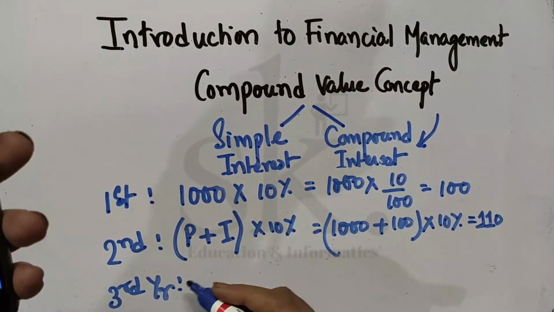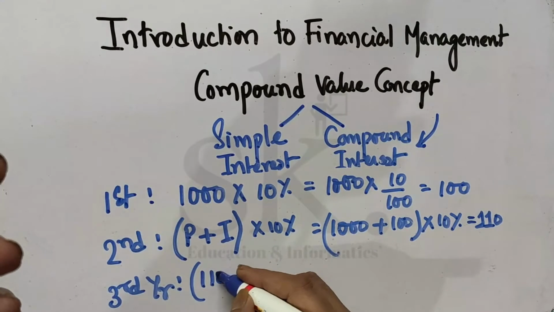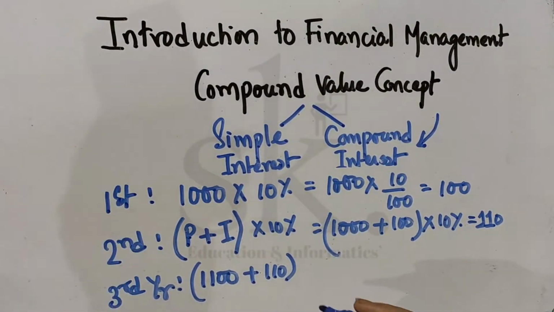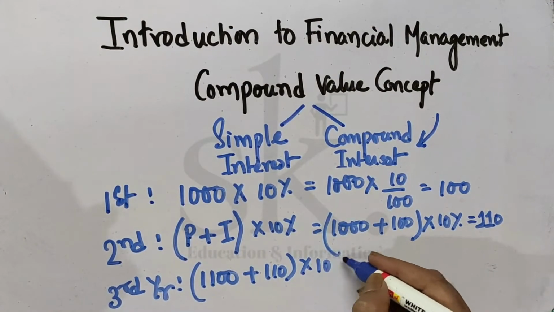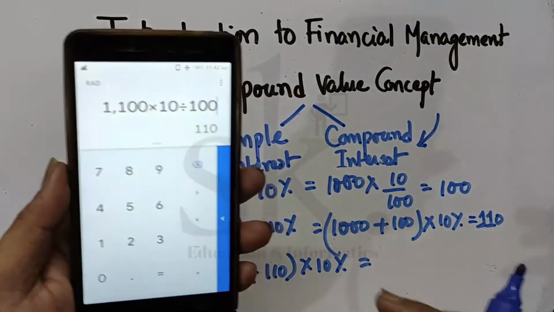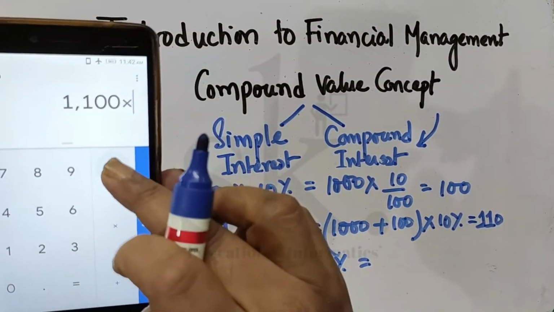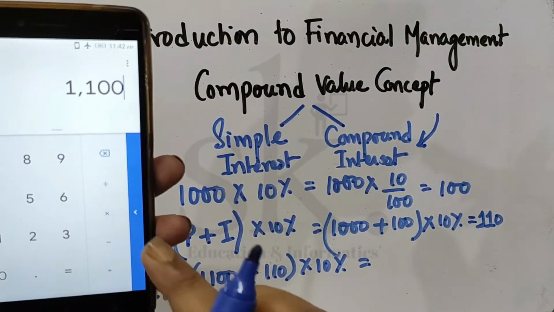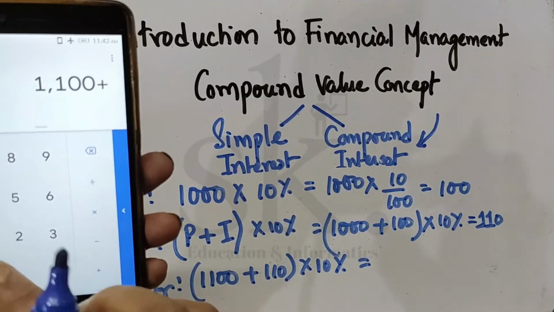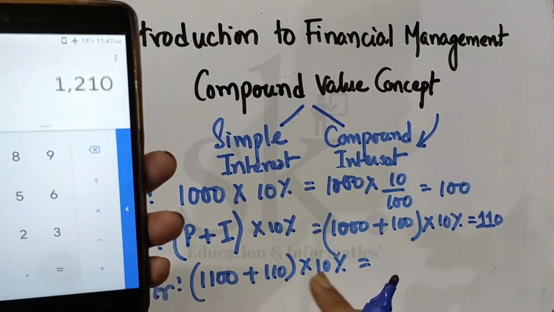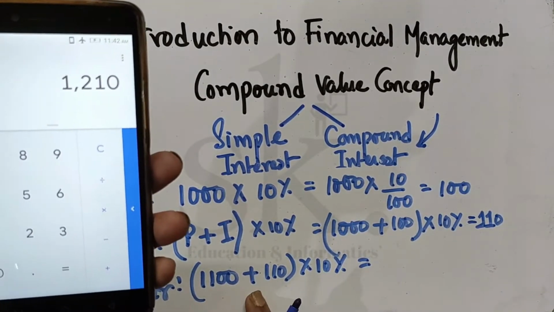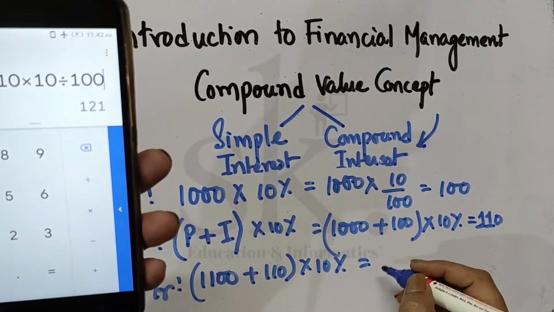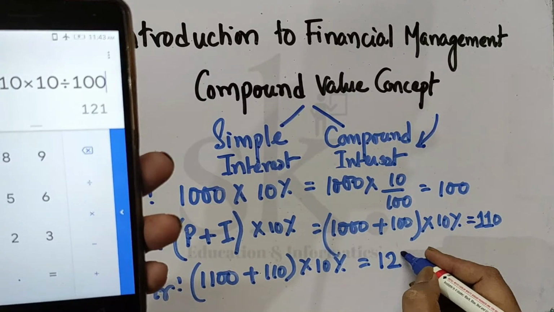So next year, the third year, it will be 1100 plus 110 into 10%. So how much does it come down to? 1100 plus 110, this principal is coming to 1210, into 10 divided by 100. It's coming to 121.